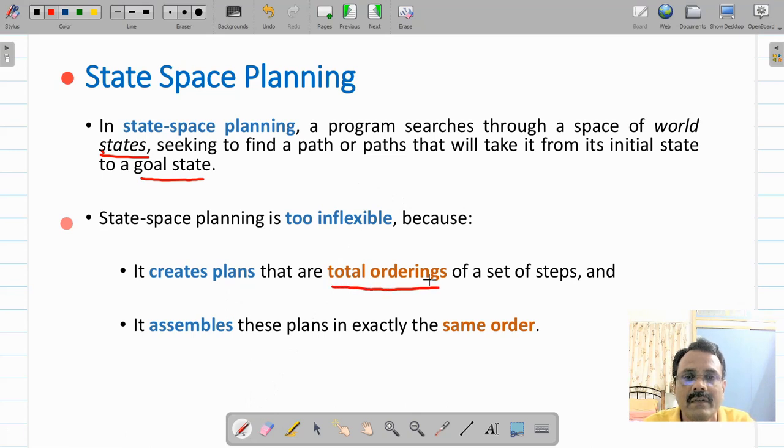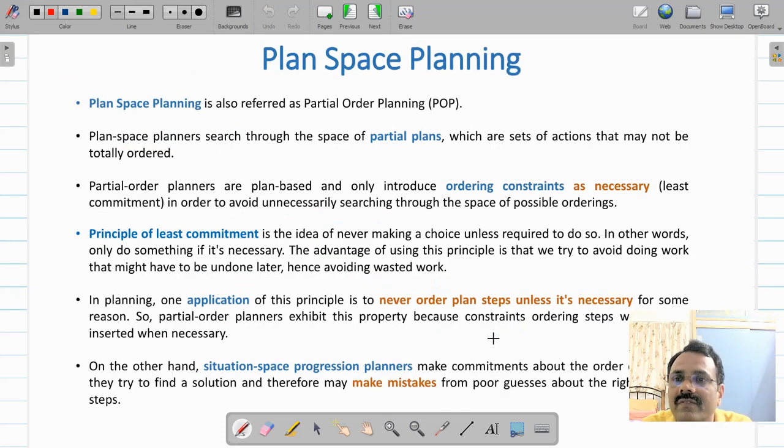Goal stack planning was an example of that, where the plan was totally ordered. It assembles the plan exactly in that order, and sometimes it is not possible to define this order beforehand because you may have to backtrack most of the time. So it's better that you make your plan flexible. Therefore, we have a flexible planning technique called plan space planning.